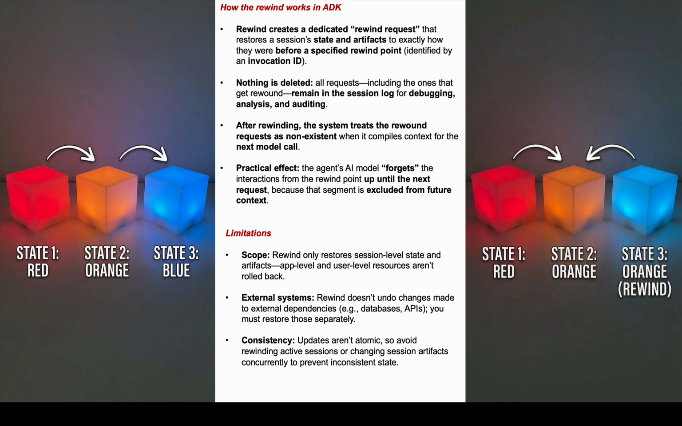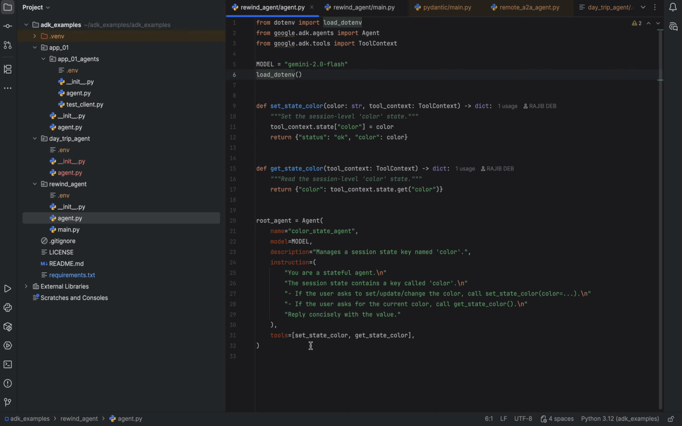But let's see an example of this session rewinding in ADK. I have created an agent which changes the state of an attribute called color. I created two tools. One tool sets the color of the state, and the other one gets the state color. I gave these two tools to the agent. The model I'm using is Gemini 2.0 Flash. I wanted a small model, I didn't want to use a larger model here.